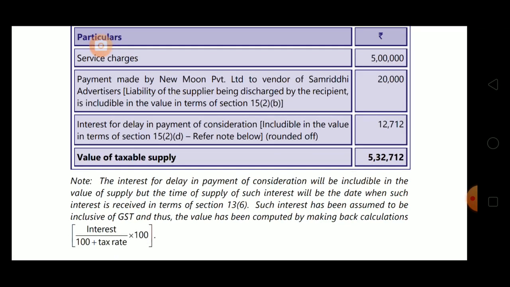The interest for delay in payment of consideration will be includable in the value of supply, but the time of supply of such interest will be the date when such interest is received in terms of section 13 subsection 6. Such interest has been assumed to be inclusive of GST, and thus the value has been computed by making back calculation, that is interest by 100 plus tax rate into 100. If you guys remember time of supply, in that case the time of supply of interest, this late charges, was the time when this late charges are received. So they are assuming this as inclusive of taxes.